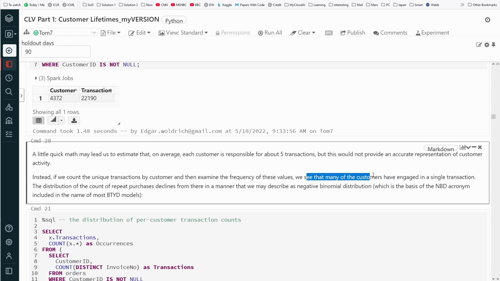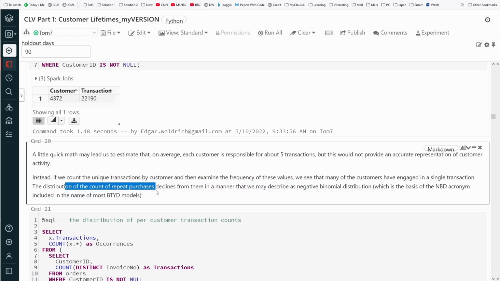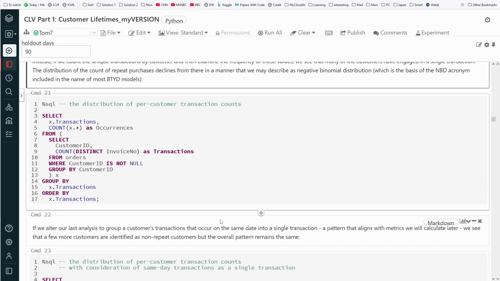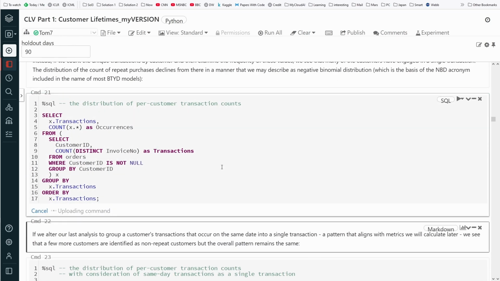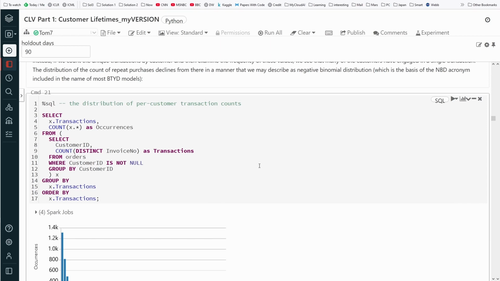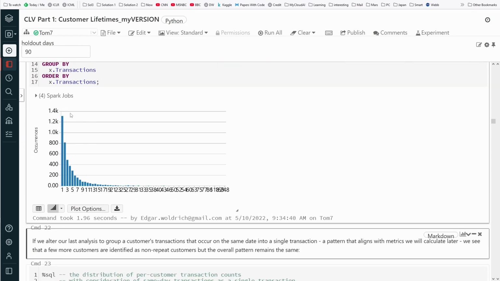We see that many of the customers have engaged in a single transaction. The distribution of the count of repeated purchases declines from there in a manner that we may describe as a negative binomial distribution, which is the basis of the NBD acronym. So here we go, the distribution of per customer transaction counts. We can see it goes down.